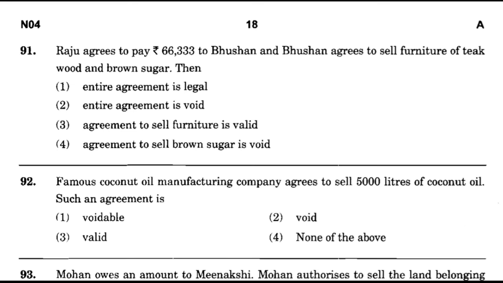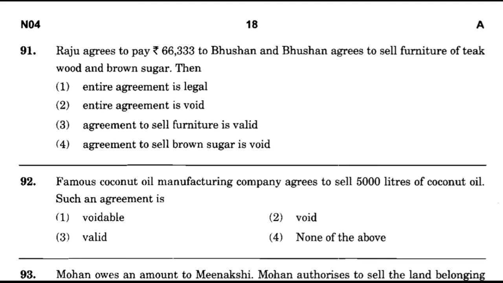Now question number 91. Raju agrees to pay rupees 66,333 to Bhushan, and Bhushan agrees to sell furniture of teak wood and brown sugar. Then option number 1, entire agreement is legal. Option number 2, entire agreement is void. Option number 3, agreement to sell furniture is valid. Option number 4, agreement to sell brown sugar is void. And the correct answer is option number 2, entire agreement is void.